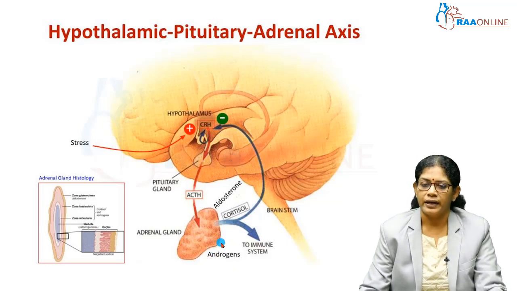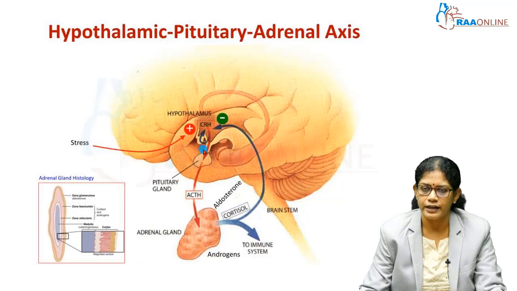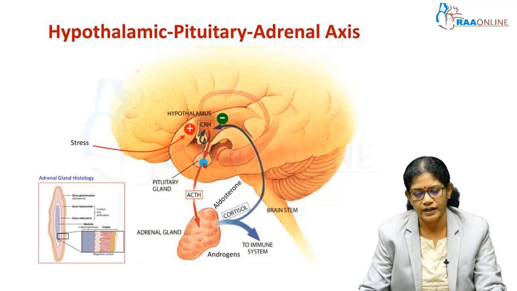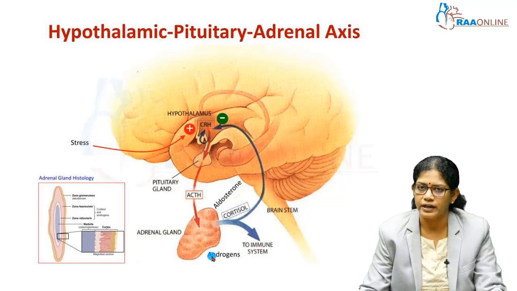So, when excess secretion of this cortisol takes place, automatically it inhibits this CRH secretion. It suppresses the anterior pituitary, so ACTH secretion will be reduced. In the other way, if the secretion is very less, it stimulates the CRH, and CRH will stimulate the anterior pituitary to secrete ACTH. This ACTH will stimulate the adrenal cortex, and it will secrete the hormones.